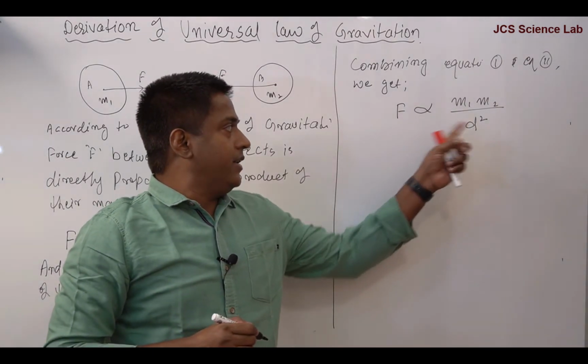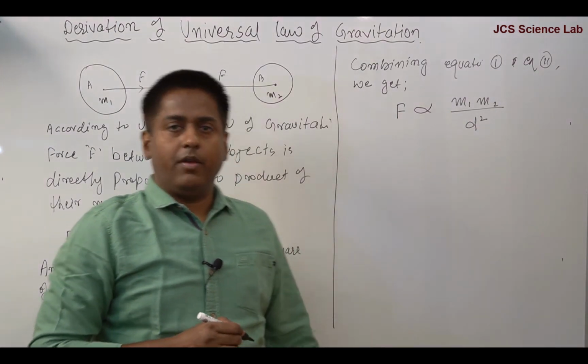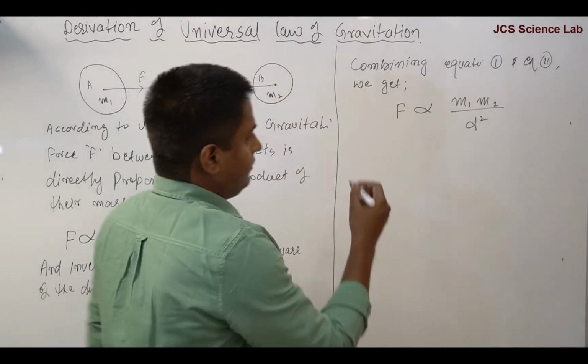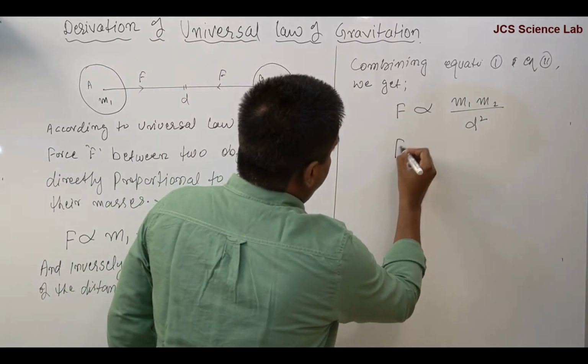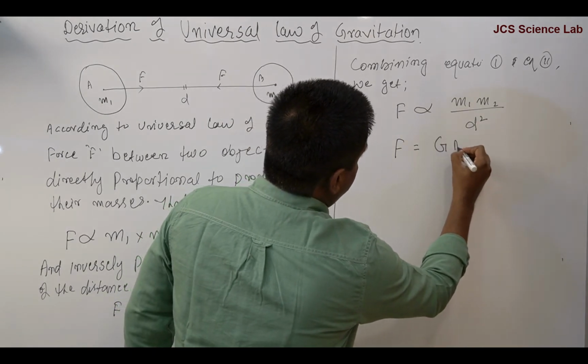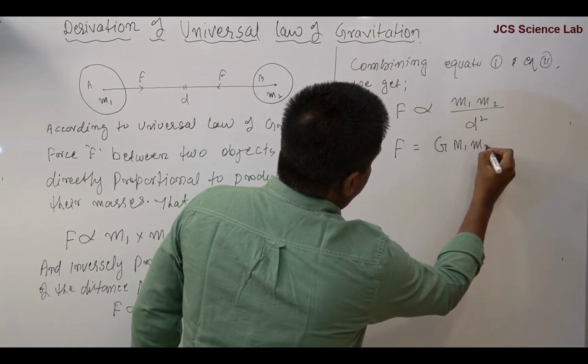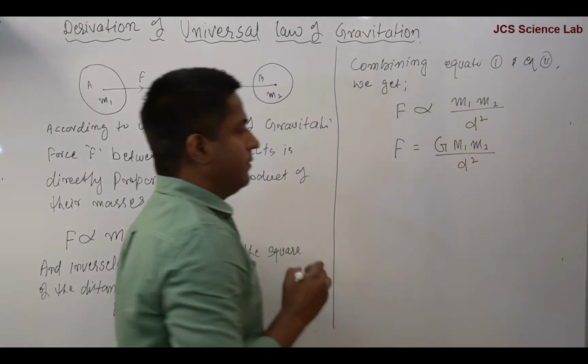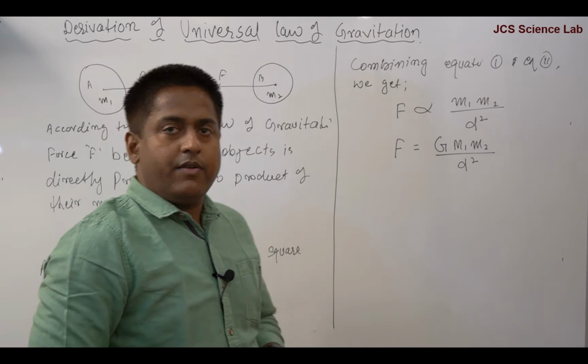Now to equate this equation, we need a constant. So F is equal to capital G m1 m2 by d square. This is the final equation,